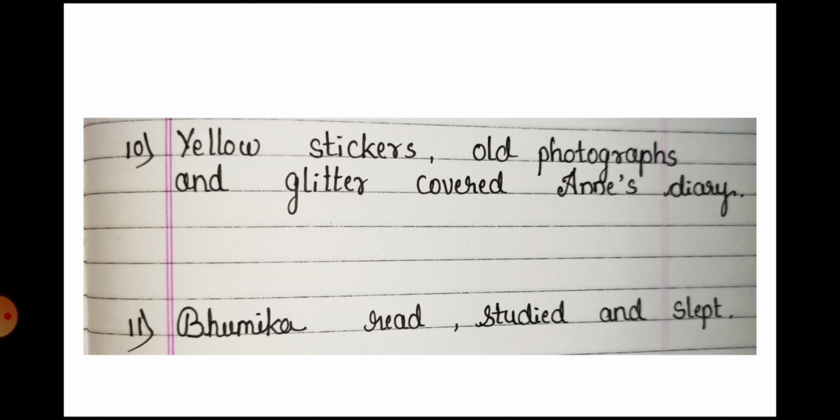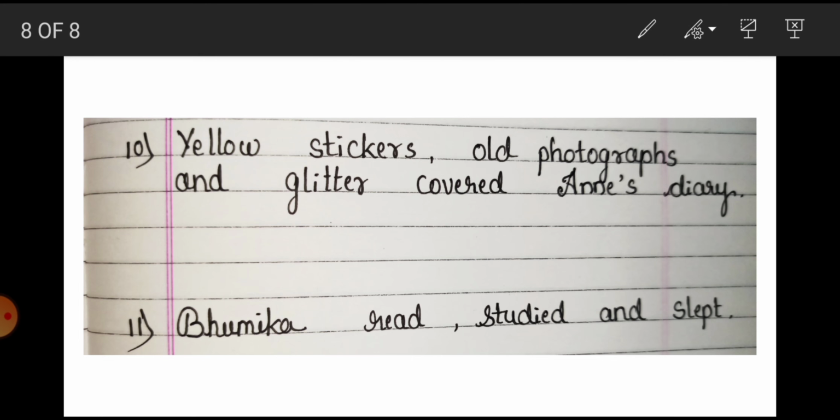Yellow stickers, old photographs and glitter covered Annie's diary. How many nouns are there? There are three nouns: yellow stickers, old photographs and glitter.